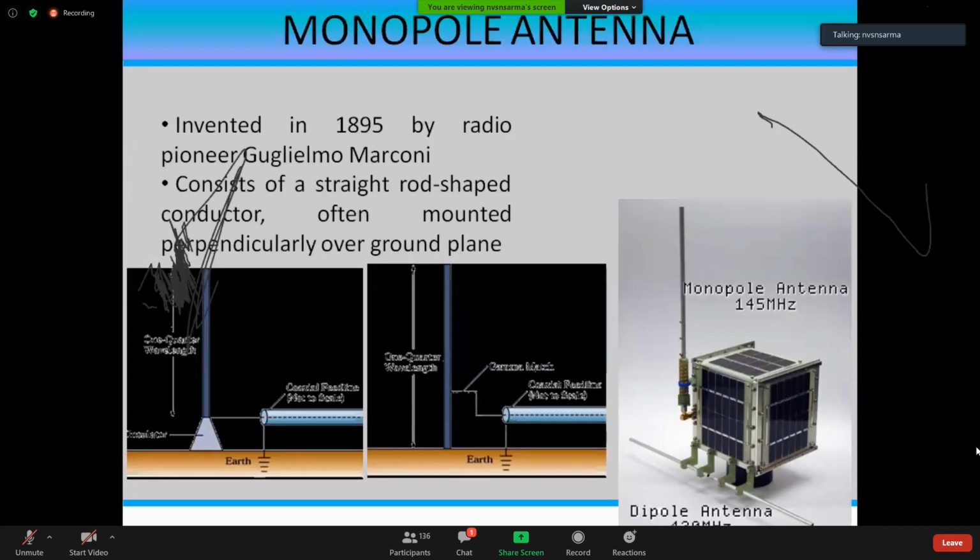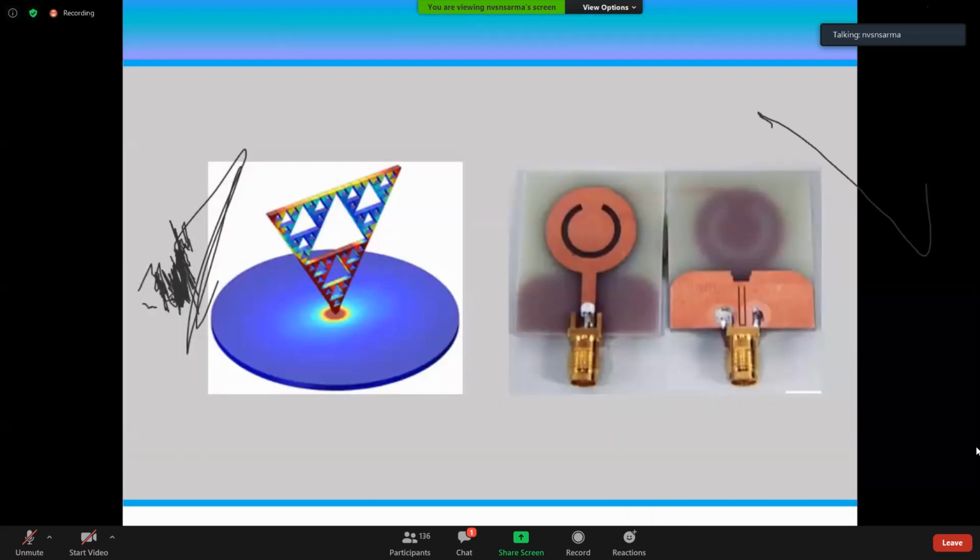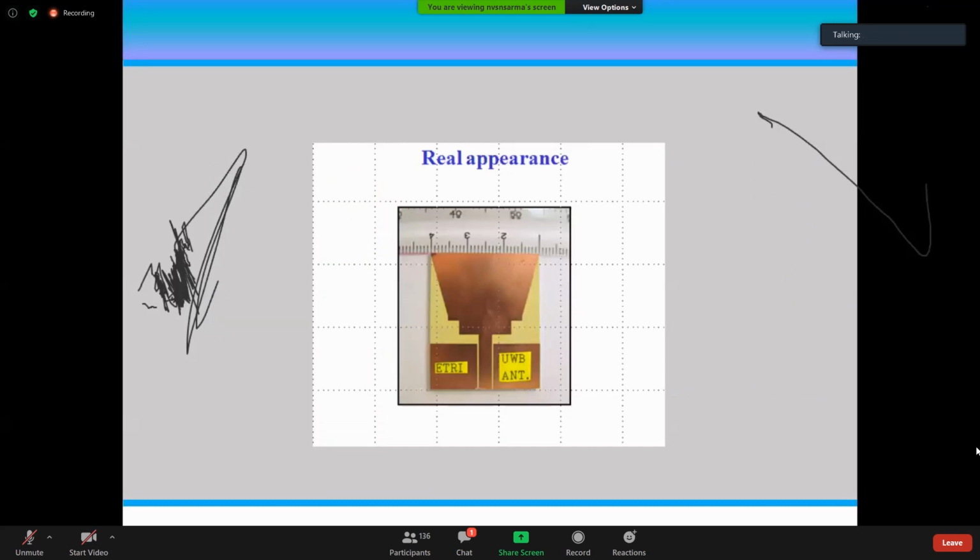And even a simple monopole can work. Okay, that's how Marconi started long ago. But instead of that simple monopole, better things have come these days with the fractal antennas. A triangular one is used, or with the triangles, again the triangles are taken out to see that it operates over very, very wide range of frequencies, or a slot loop type of thing is used in certain cases for very simple applications.